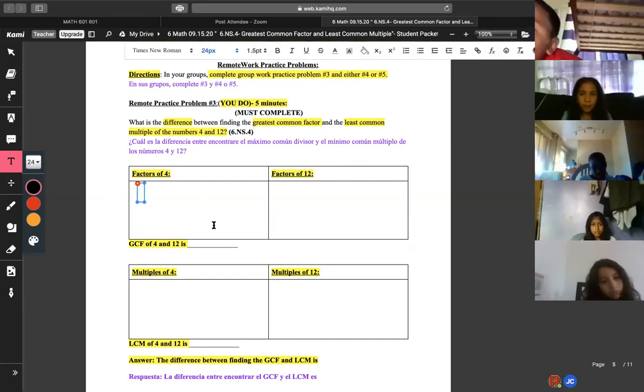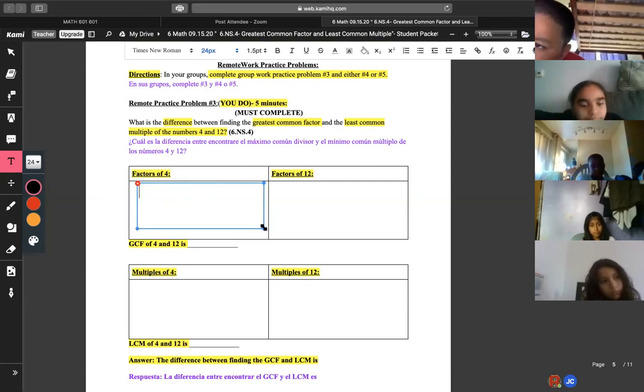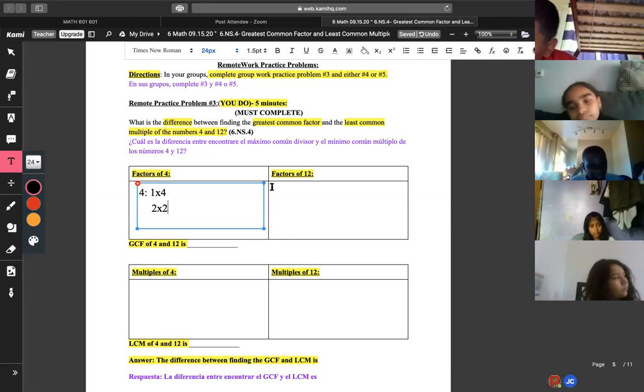Good. Abigail. What is the difference between finding the greatest common factor and the least common multiple of the numbers 4 and 12? Good. So what are the factors of 4? 4, 8, that's multiples, because that's skip counting, right? Factors is, I'll give you the first one. 1 times 4. 2 times 2. Is there anything else? Trick question, right? No, there isn't, because nothing else goes into that.